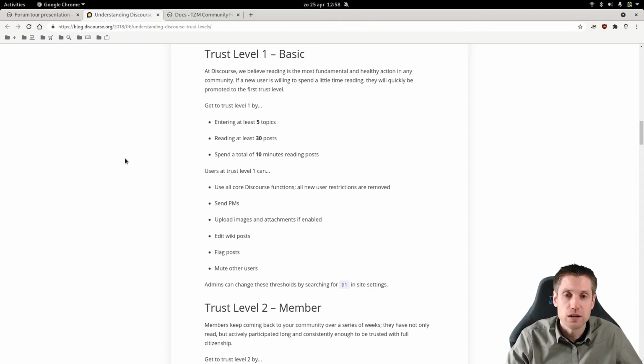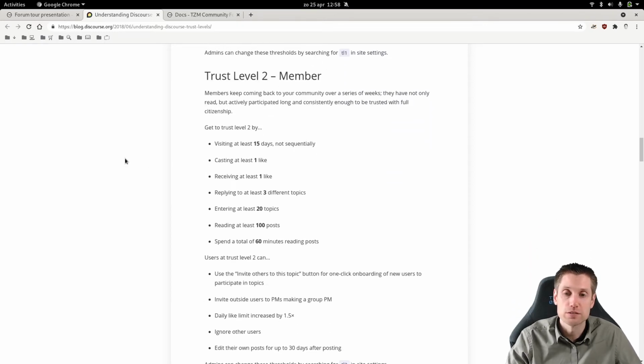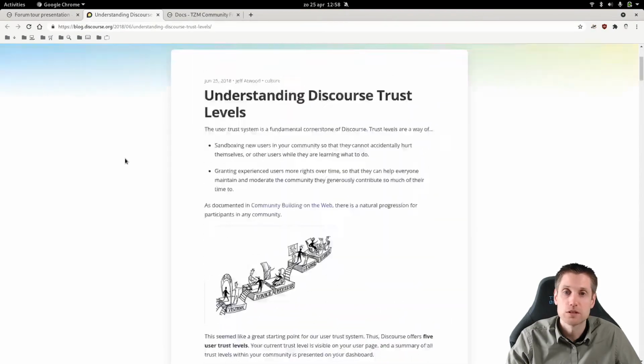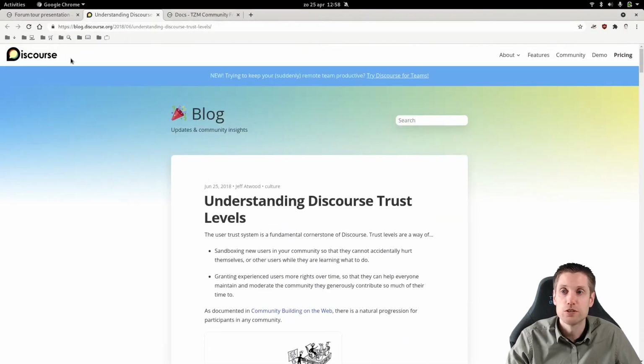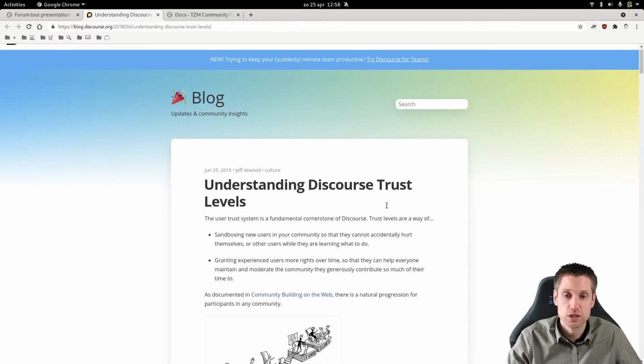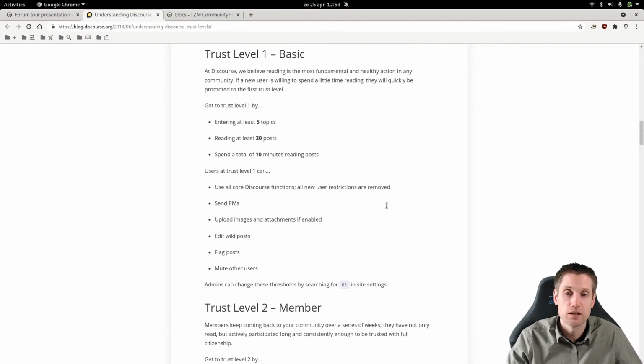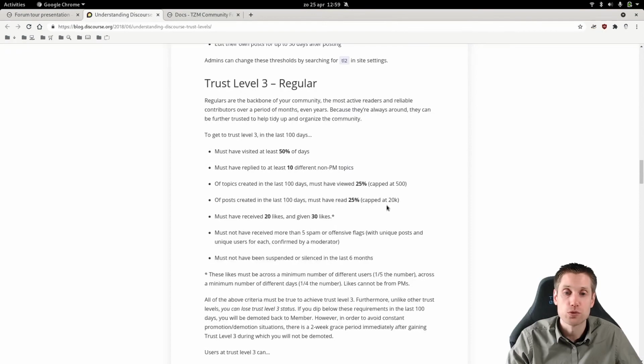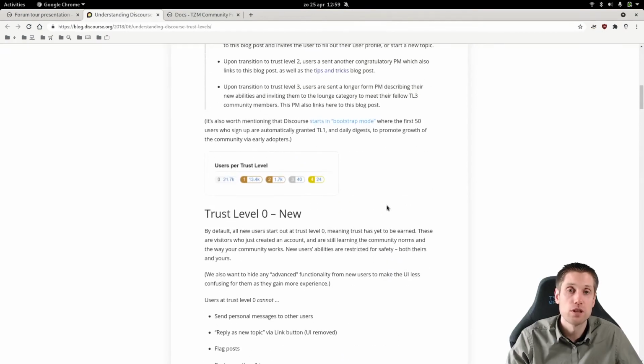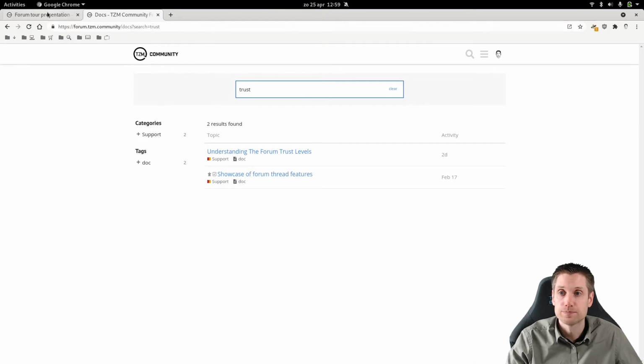So it's not that hard to become trust level 1, but yeah, it does help. Discourse, which is the software we use, has done a lot of research and also based on related work, and they came up with this trust level system, and it has proven to work for a lot of communities, with a lot more users. So it will work for us as well.